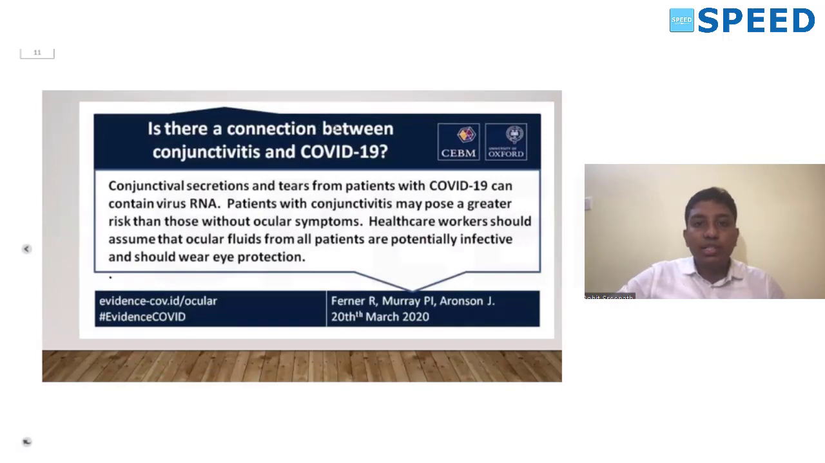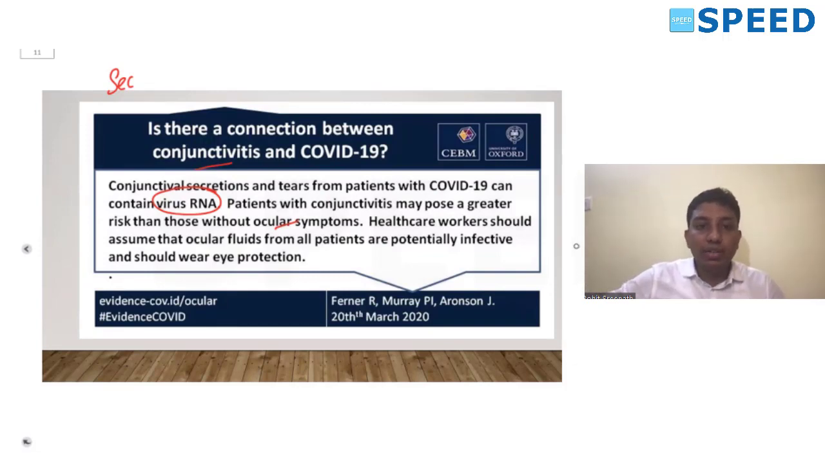So is there any connection between conjunctivitis and COVID? This was published by the Oxford Press. In March 2020 itself, they said that the conjunctival secretions and tears from a COVID patient contain the virus RNA. So always remember, the conjunctival secretion and the tear secretion in a COVID patient shed the virus. So any patient with conjunctivitis poses a greater risk than those without ocular symptoms. These patients have a higher risk of transmitting it to other people. Conjunctivitis is easier to spread. That's what they intend to say.